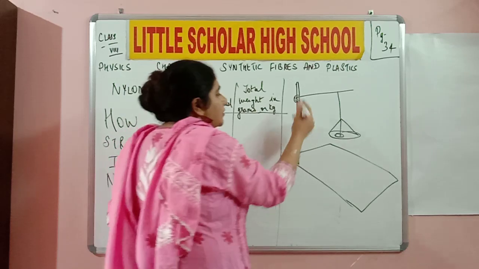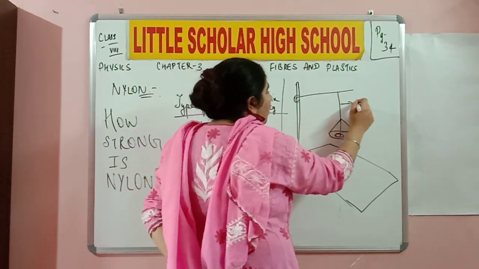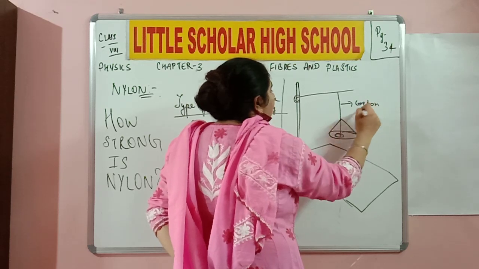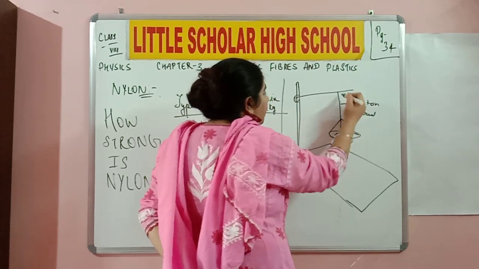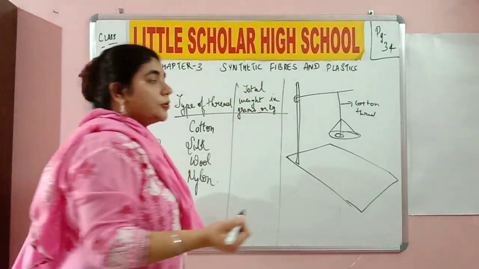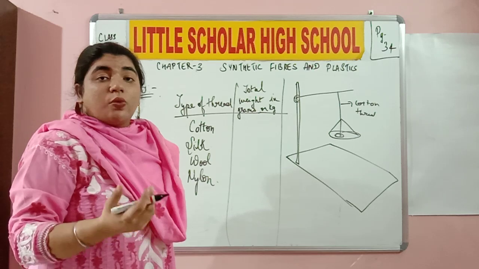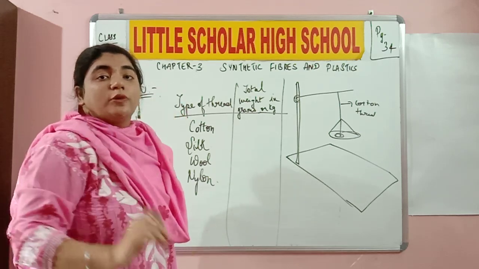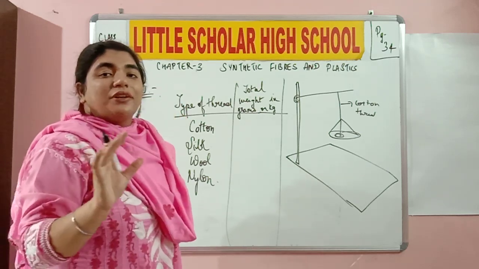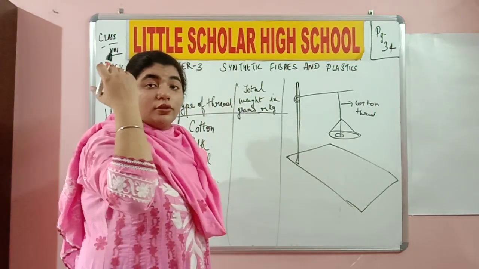We have a stand over here. We have a pan which is suspended with the help of a cotton thread initially. This particular thread which is holding the pan is made up of cotton, and I'm going to put some weights on the pan. Why am I doing this? So that I understand at what particular weight the cotton thread is going to break. Initially I start with 10 grams. I put 10 grams, I put 20 grams, and what do I observe? That the cotton thread broke.